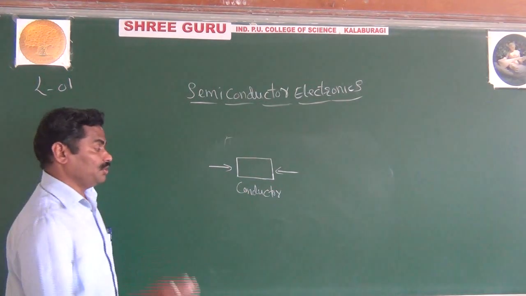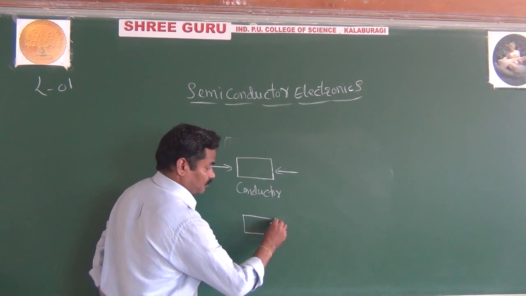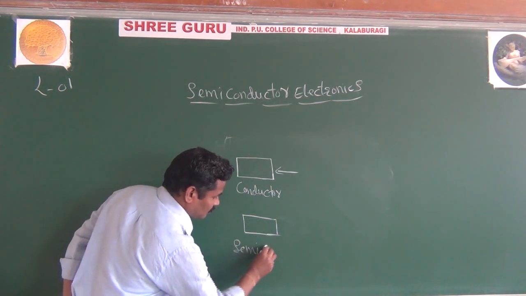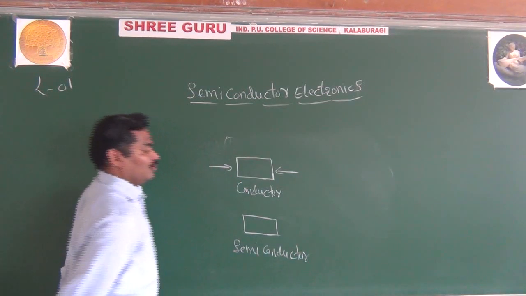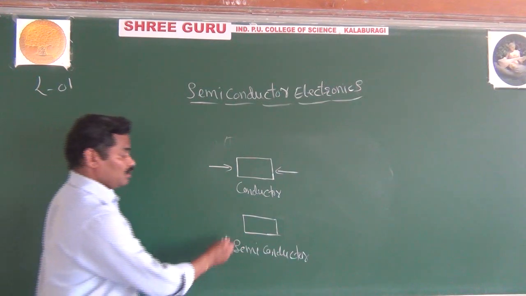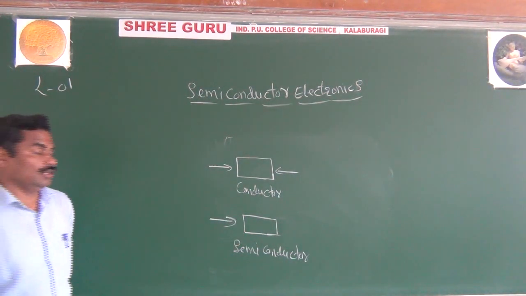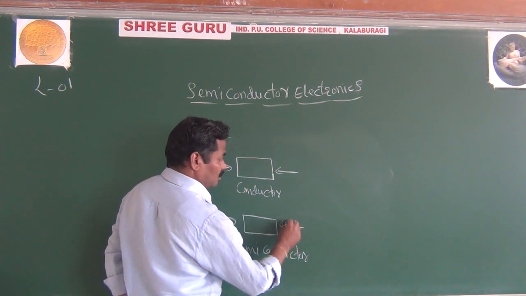But you consider your semiconductor. In semiconductor, the current is going in only one direction. Here you can avoid the moving of the current from the other direction.